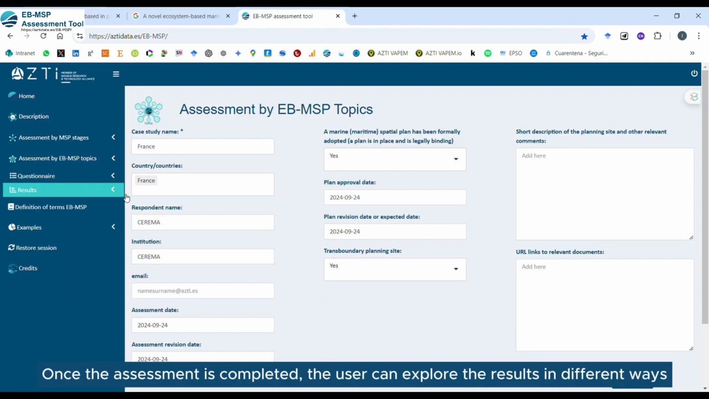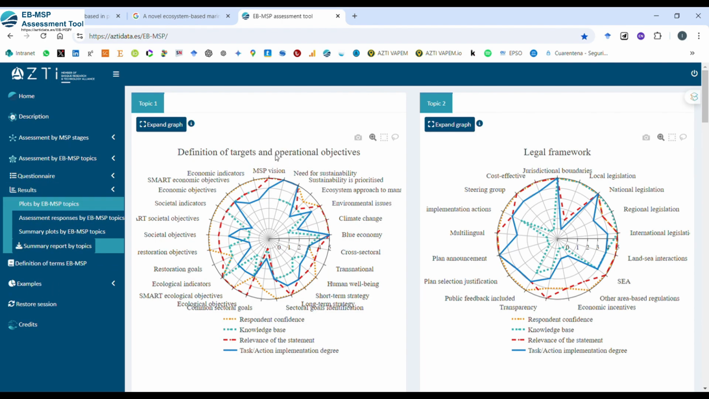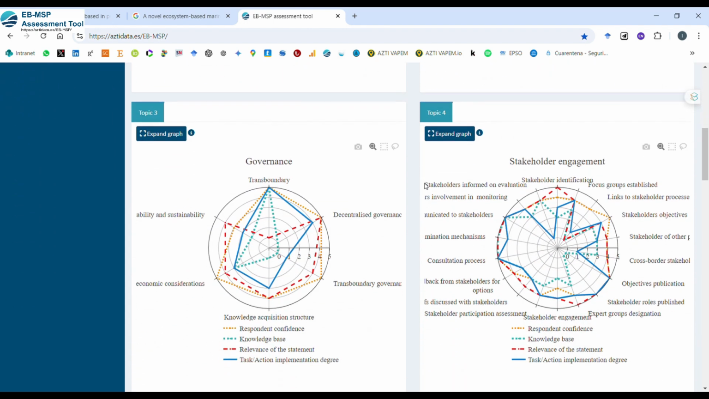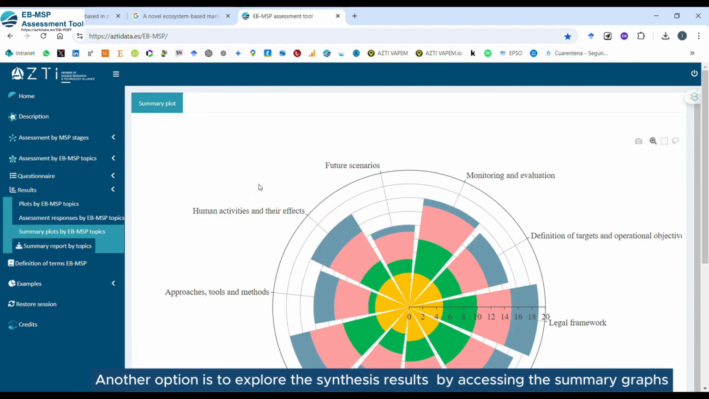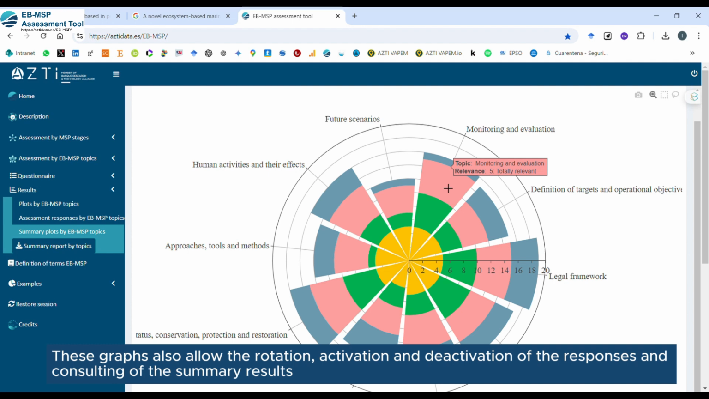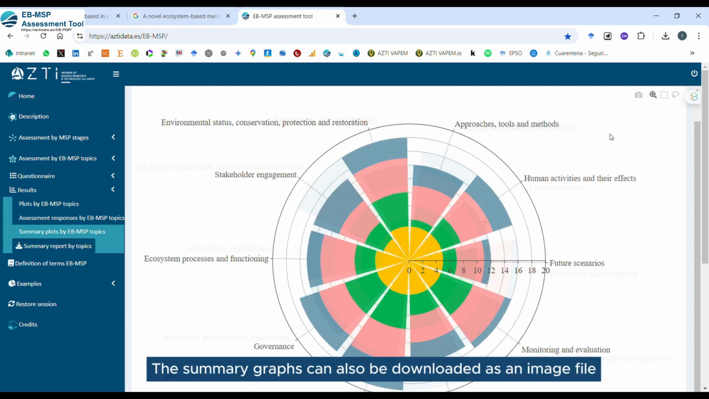Once the assessment is completed, the user can explore the results in different ways. The user can see all the graphs produced. Another option is to explore the synthesis results by accessing the summary graphs. These graphs also allow the rotation, activation and deactivation of the responses, and consulting of the summary results. The summary graphs can also be downloaded as an image file.